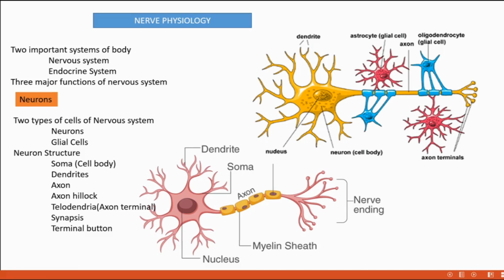Then when coming to the nervous system, the main functions of the nervous system are three. Which are they? We can categorize the function in three steps actually. Which are the steps? First, it collects information from the external environment. Whenever we want to take a response upon something from the external environment, that is the first step. We are taking information from the external environment.